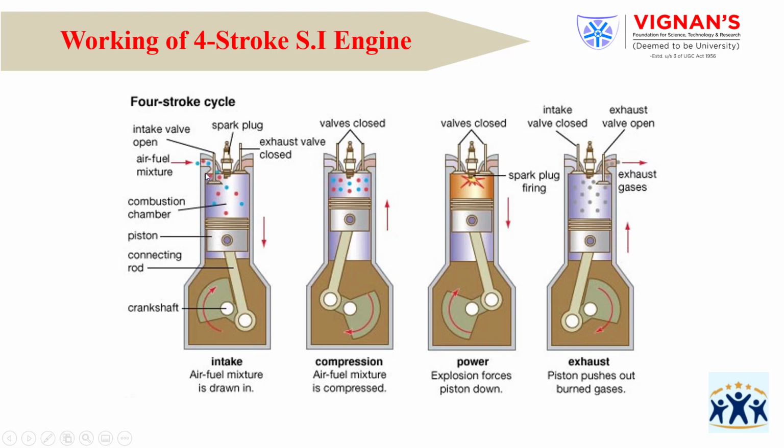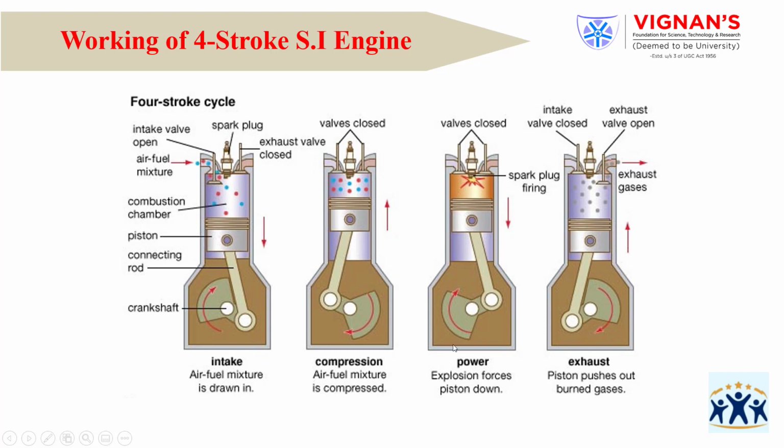Up to what time will the air fuel mixture enter? Once the piston reaches the BDC, the entry of the air and fuel mixture automatically stops. Now the piston moves from the BDC to the TDC. Inside this cylinder, the pressure increases. Automatically, the inlet valve closes. The exhaust valve also closes. The air fuel mixture that entered in the suction stroke will be compressed in this compression stroke.